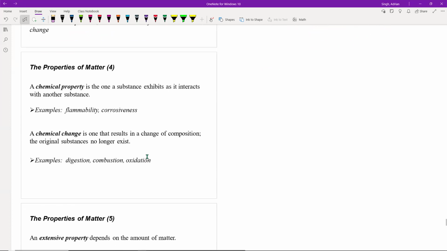All right, so in contrast to physical properties and physical changes, we have chemical properties and chemical changes. A chemical property is one that a substance shows as it interacts with another substance and undergoes a chemical change.